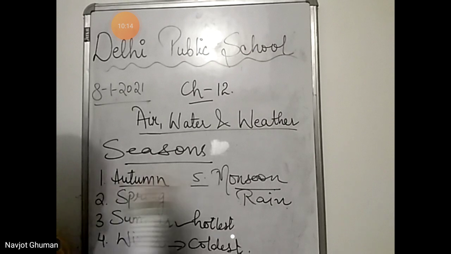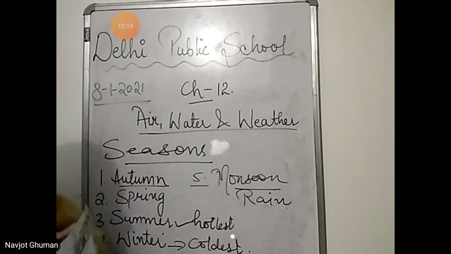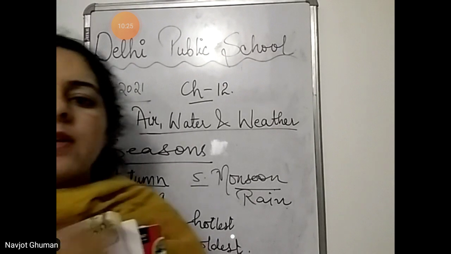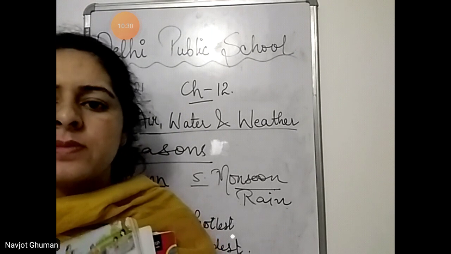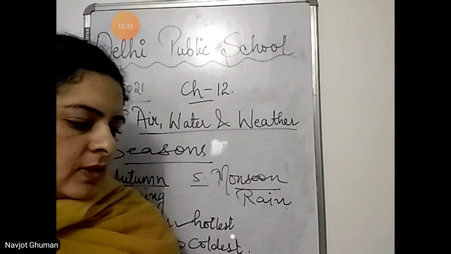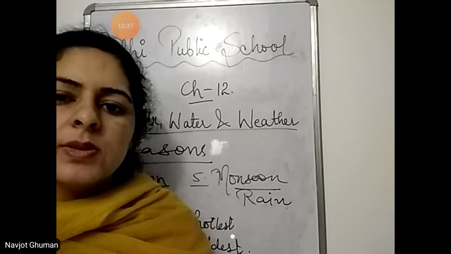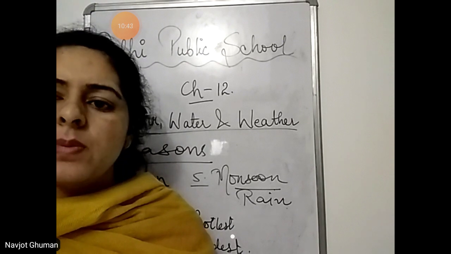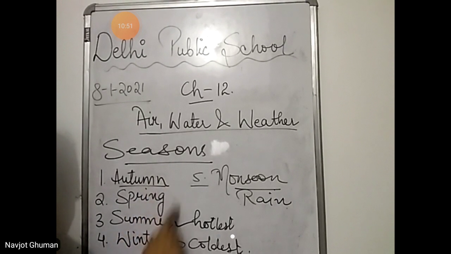Breeze during the autumn season. And many trees shed their leaves during this season. जो trees के जो पत्ते गिरते हैं वो autumn season में ही गिरते हैं. And children fly kites during this season only, that is the autumn season. After autumn comes winter. It is the coldest season of the year. We wear woolen clothes to keep ourselves warm in winter. So winter, it is the coldest time of the year and it comes after autumn. ये autumn के बाद आता है winter.